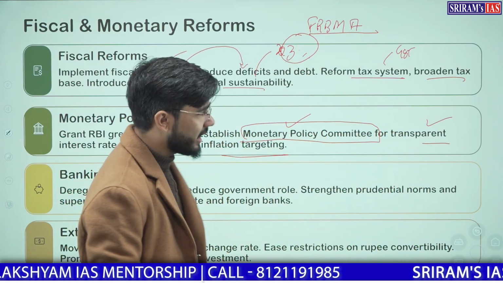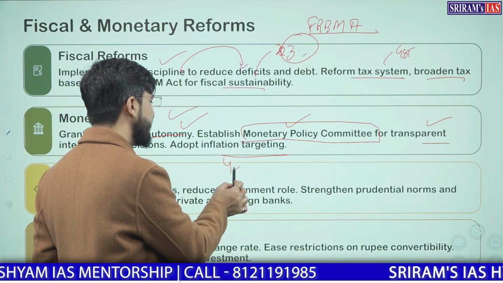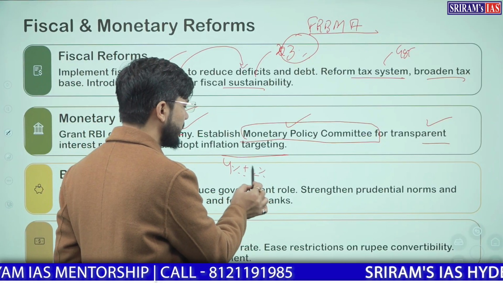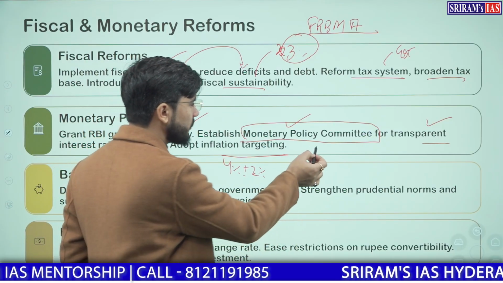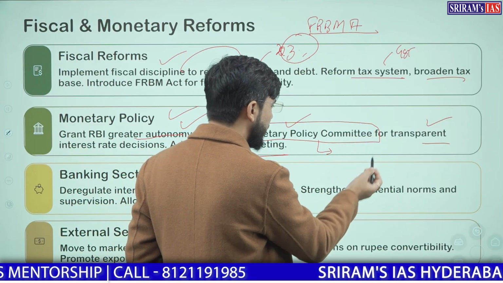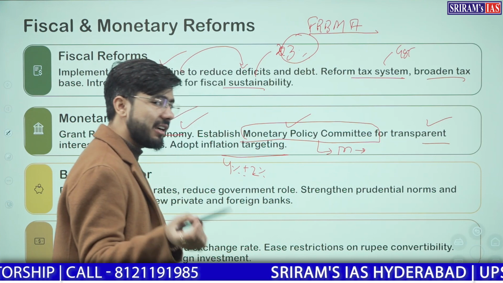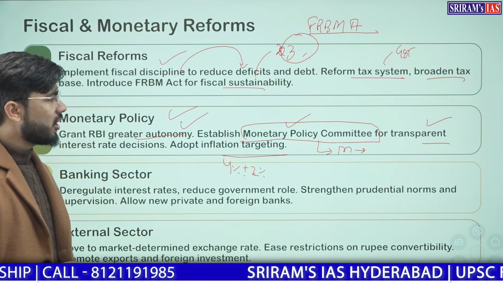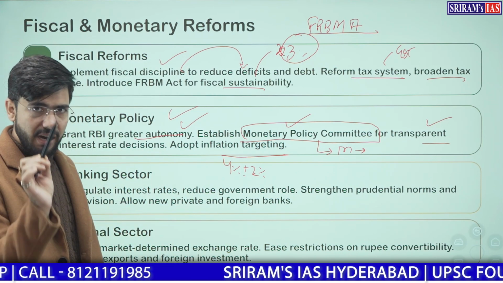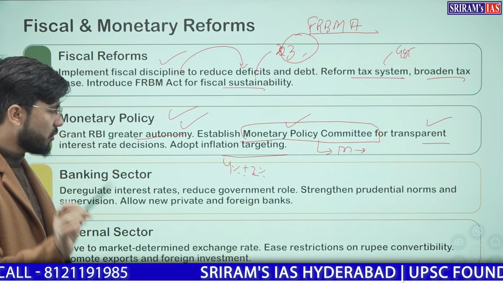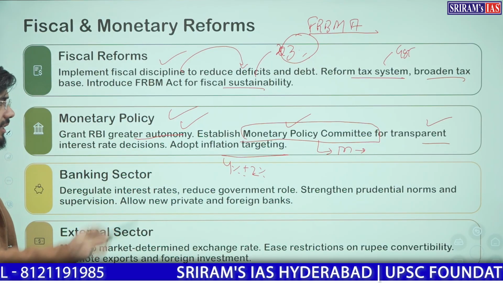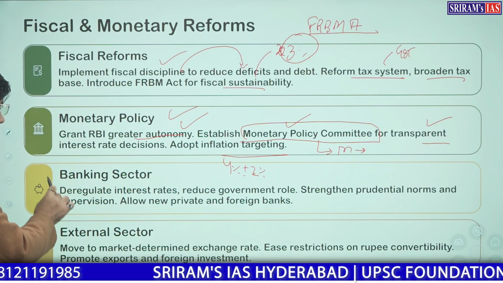We have a target of 4% plus or minus 2% inflation. The members of the Monetary Policy Committee will decide and form the entire monetary policy to target inflation, price stability and growth. Both are the main targets of this committee.